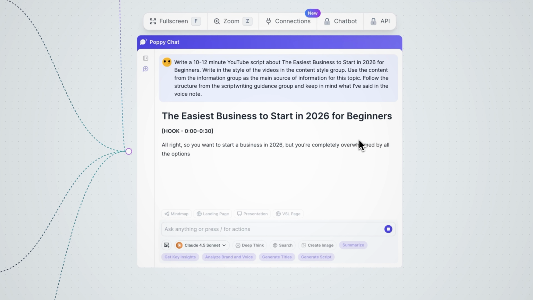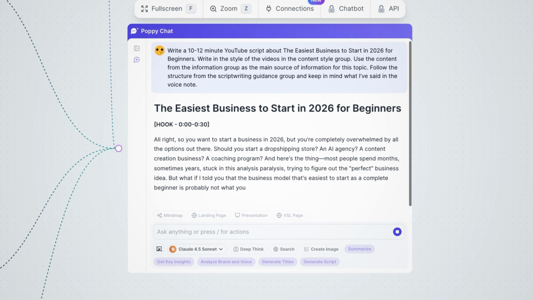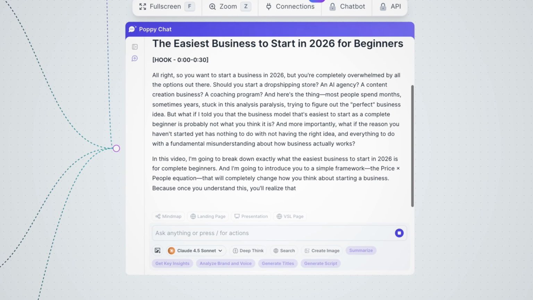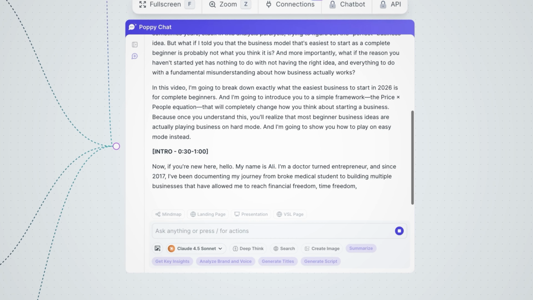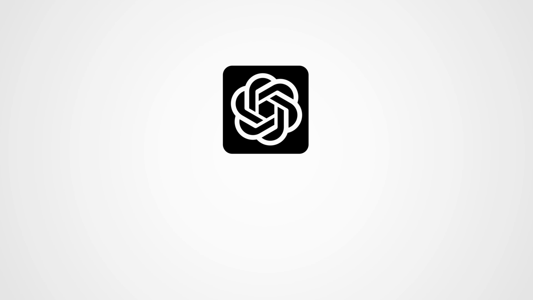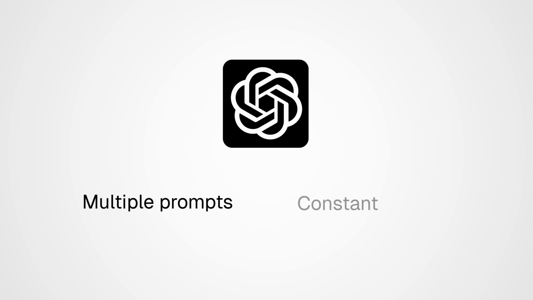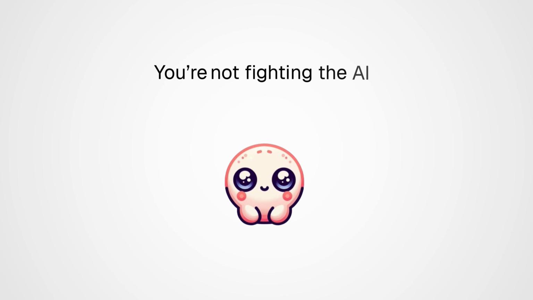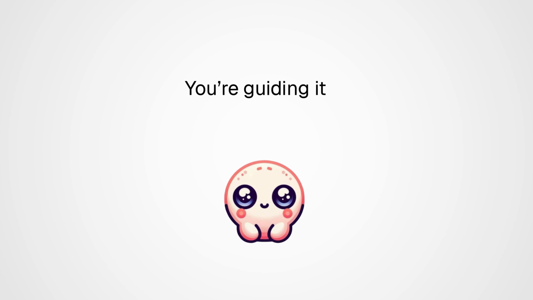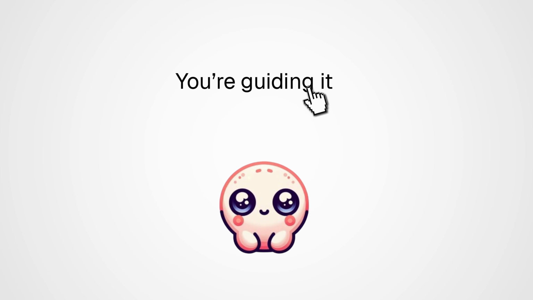And this is the result, a properly structured YouTube script, written in the exact tone I want, based on real research, with my own notes naturally woven in. If I did this in ChatGPT, I'd need multiple prompts, constant reminders, and the context would slowly fall apart. With Poppy, the structure stays locked in. You're not fighting the AI, you're guiding it. And once the right inputs are in place, generating the script really is a single click.